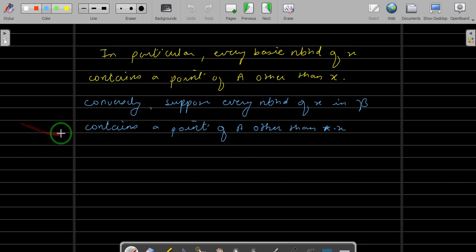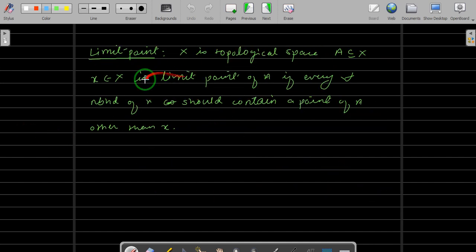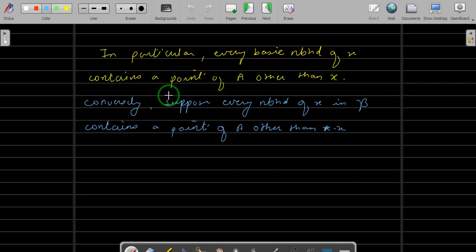Okay, now to prove this statement, let us take a neighborhood of x. So let U be a neighborhood of x.